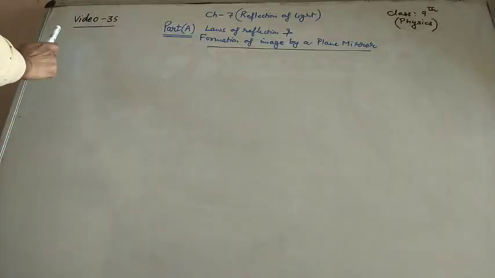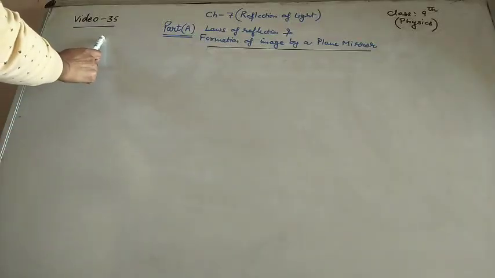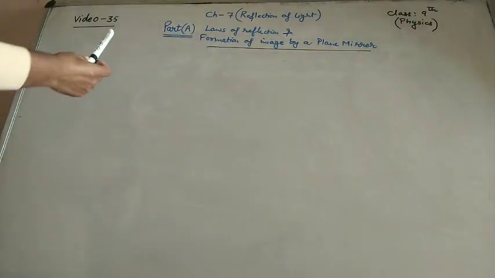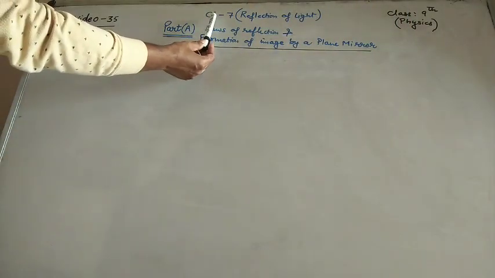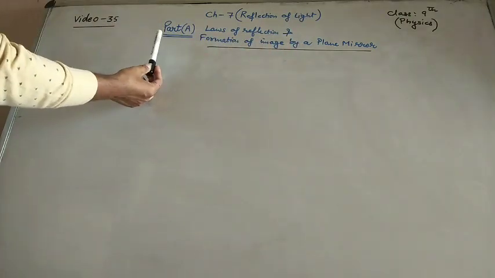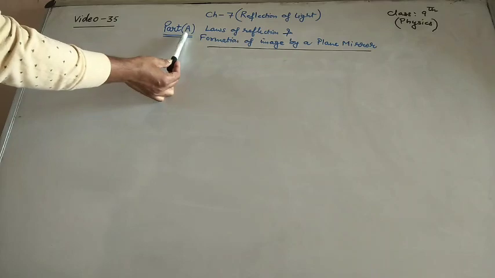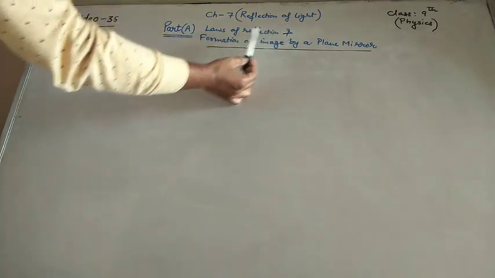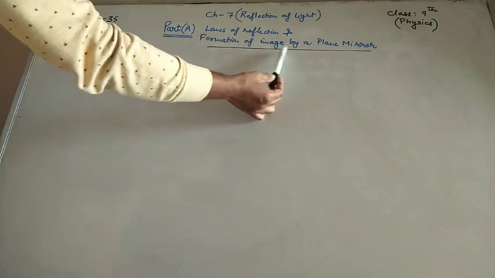Hello students, this is video number 35 for class 9 physics. In this video we will study chapter 7, reflection of light, part A, that is about the laws of reflection and formation of image by plane mirror.